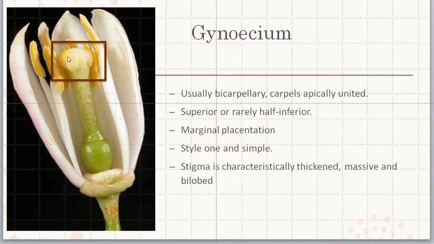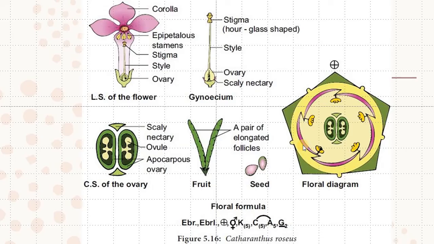Stigma is thickened, massive, and divided into 2 lobes. So the style is united, the stigma is not united. So this is the gynoecium. A nectary will be present on the base, the ovary is like this, and this is the stigma.